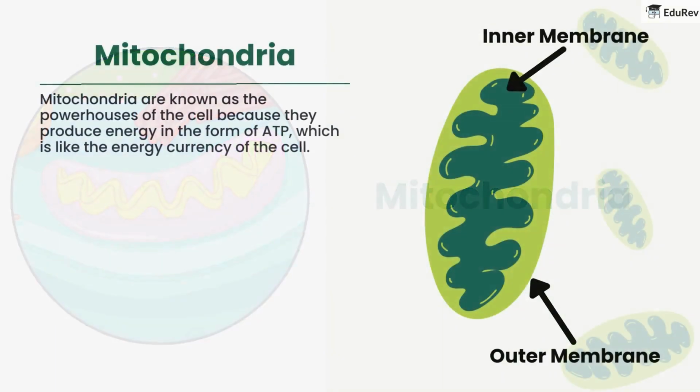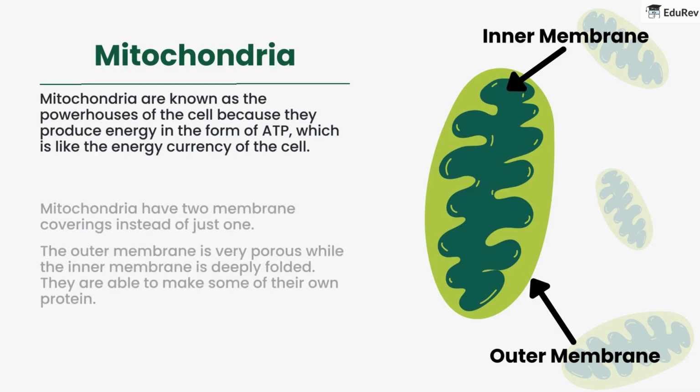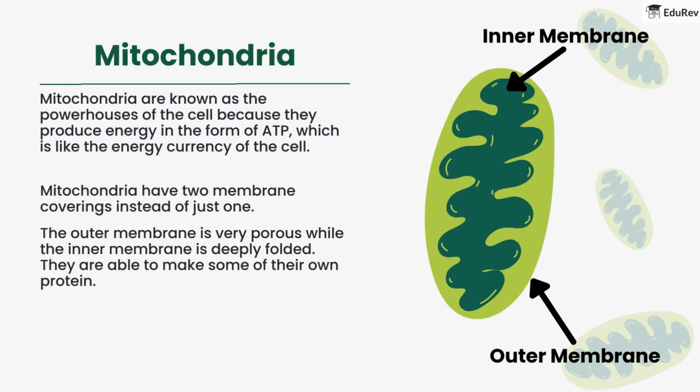Mitochondria are known as the powerhouses of the cell because they produce energy in the form of ATP, which is like the energy currency of the cell. Mitochondria have two membrane coverings instead of just one. The outer membrane is very porous while the inner membrane is deeply folded. They are able to make some of their own protein.